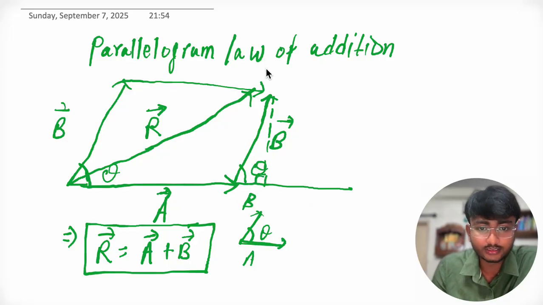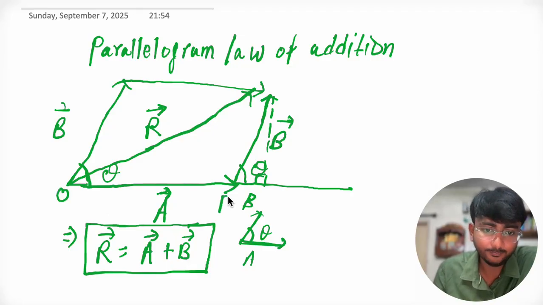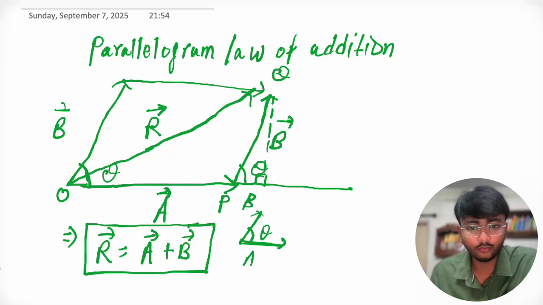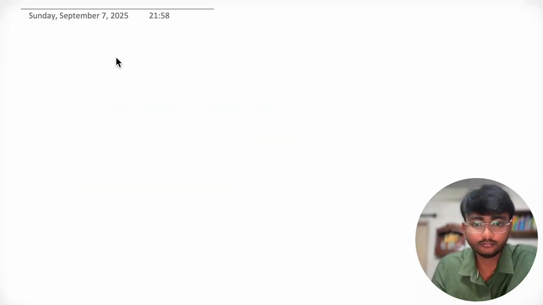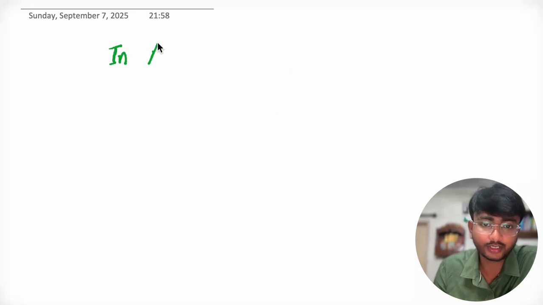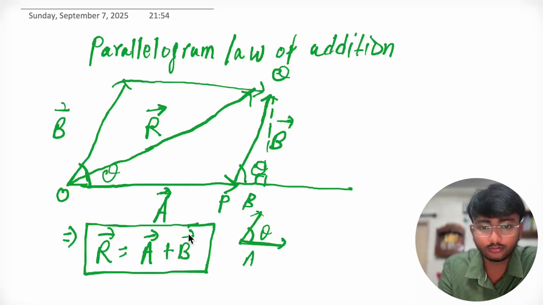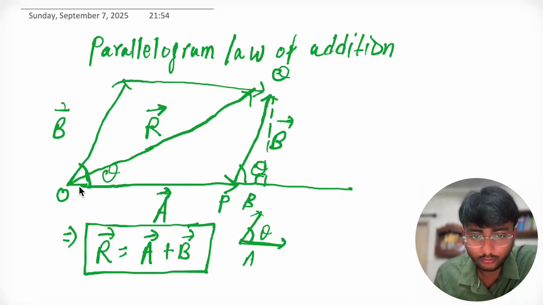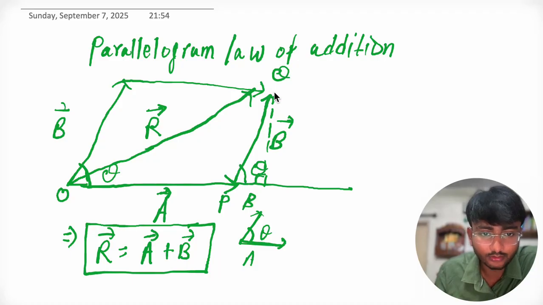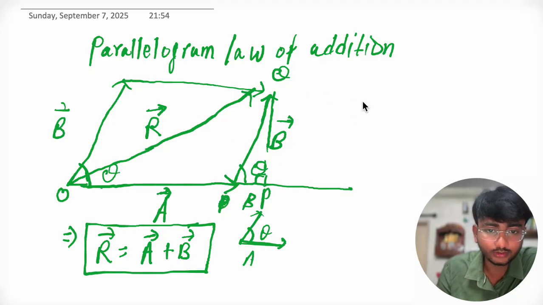Suppose this is O, this is P, this is Q. So in triangle OPQ, see here, this is O, this is P and this is Q. So this is triangle OPQ.